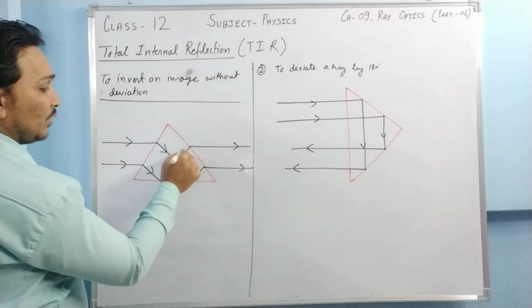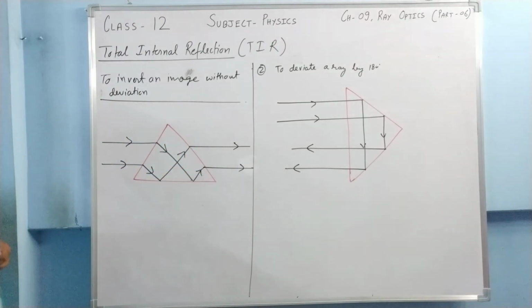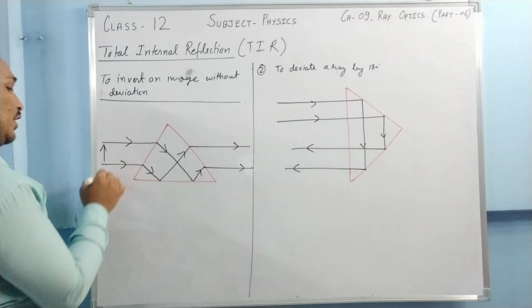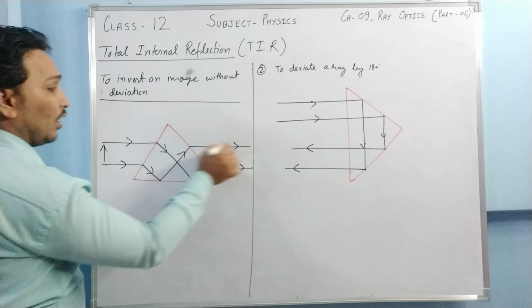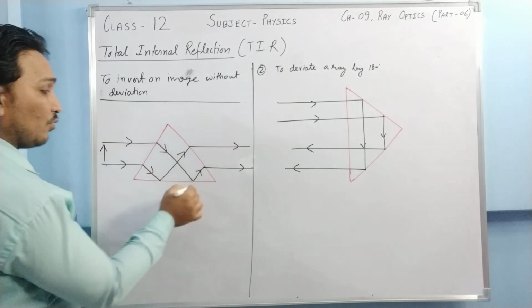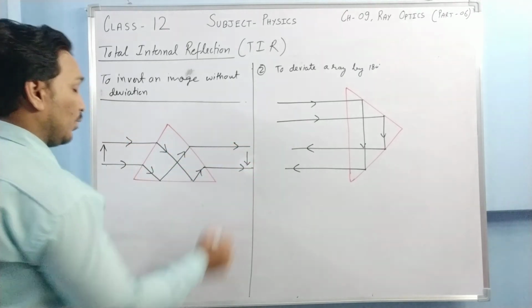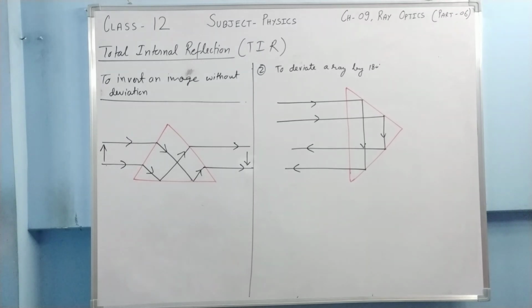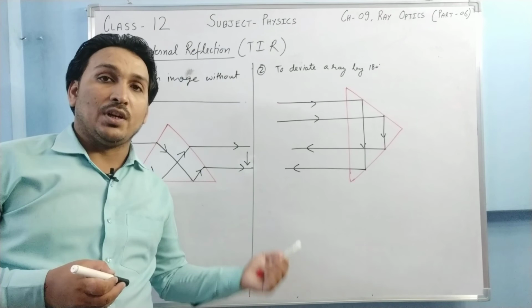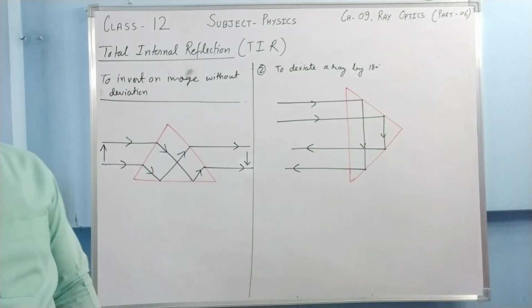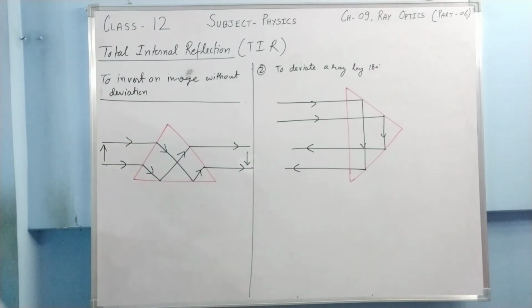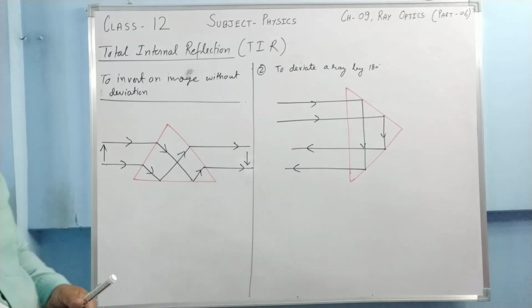Just see, if some object is here, this ray is going above now, and this ray is going below. So here the image will be inverted. We have just reversed the ray without producing a deviation. So this is how total reflecting prisms are used. These are the applications of TIR.